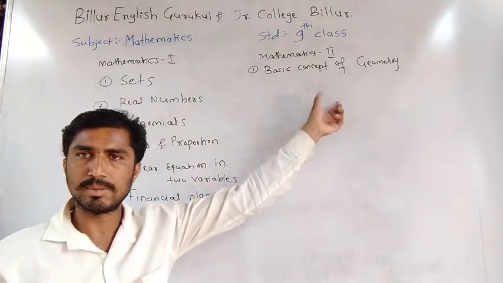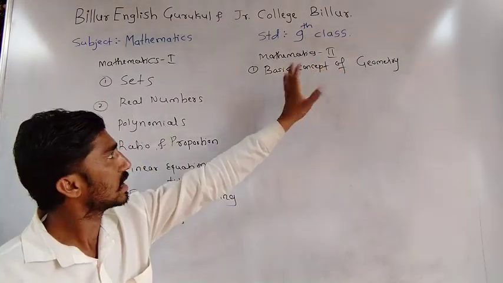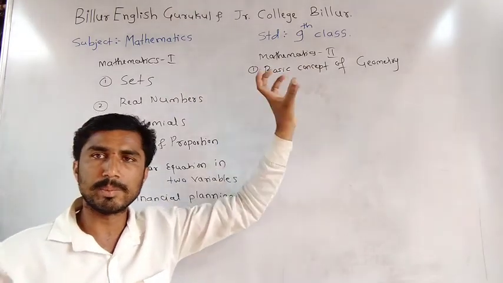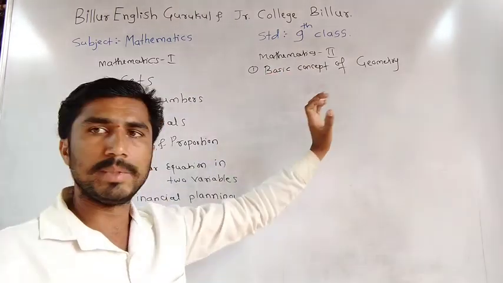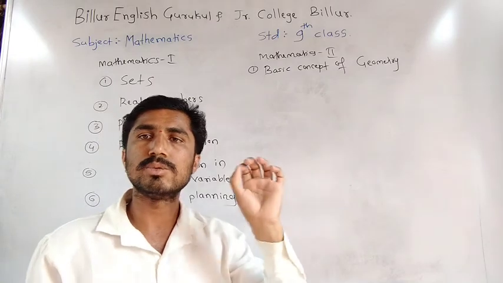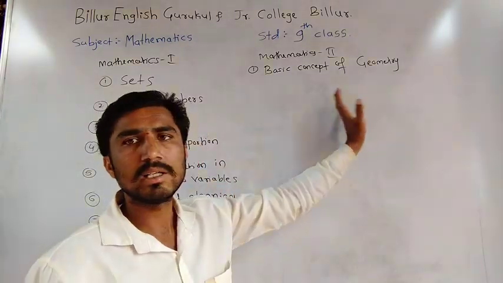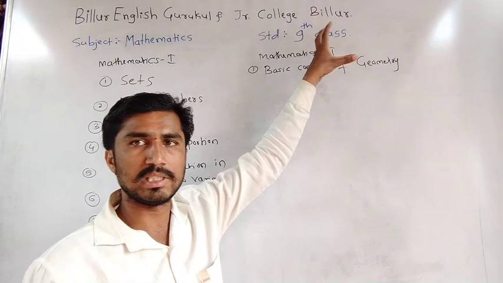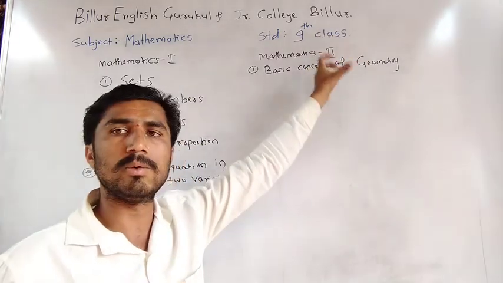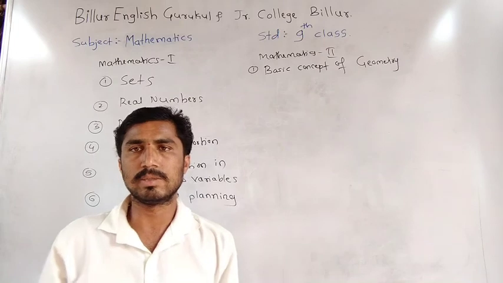The meaning of geometry all of you understand. Next, the basic concept of geometry: what is the meaning of geometry and what is the use of geometry in mathematics? I will explain in the topic level. In this video I will only explain the syllabus of your 9th class.